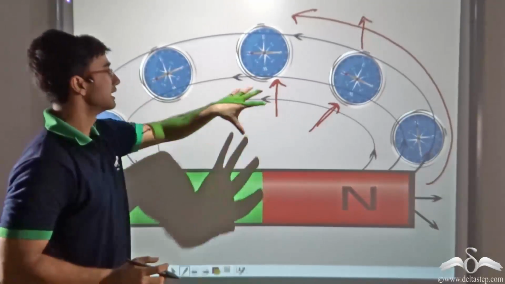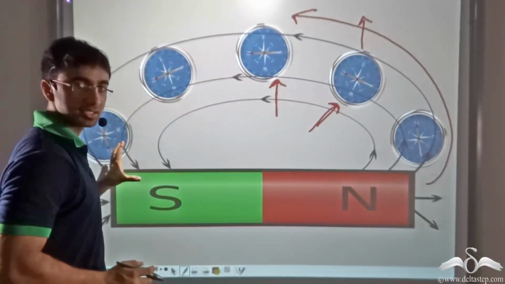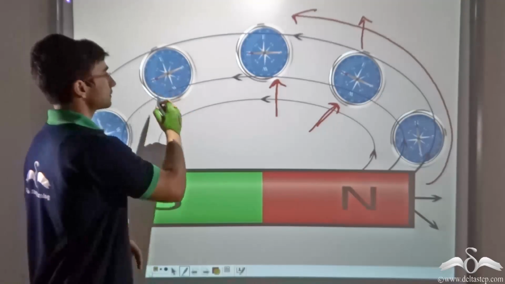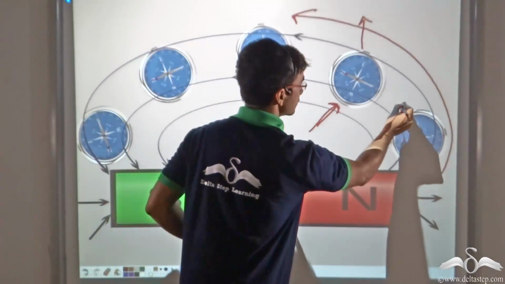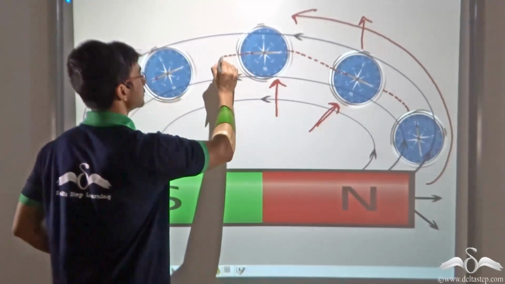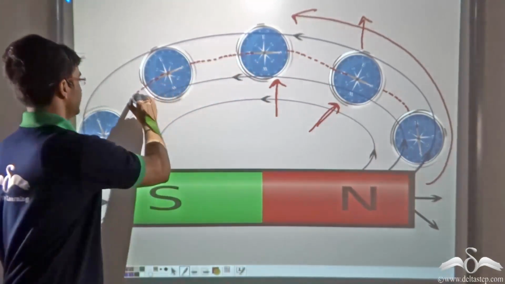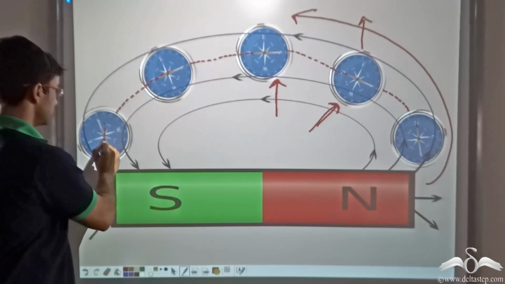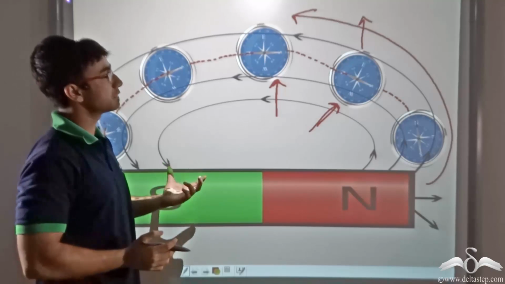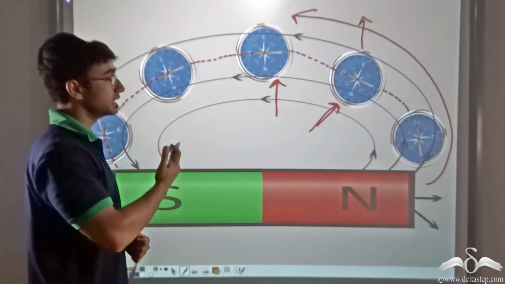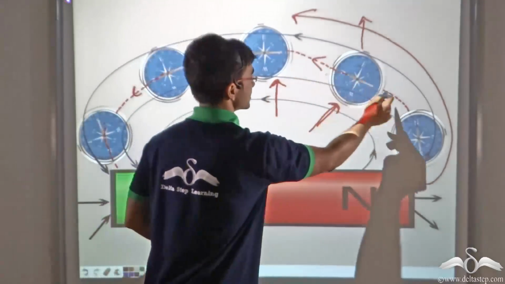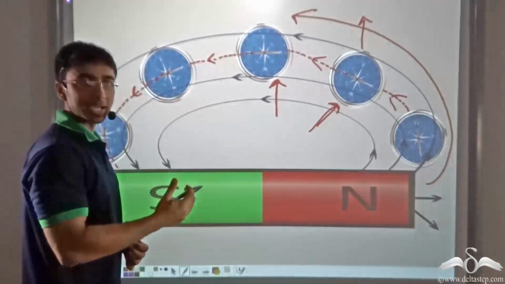So in this way, if we place the needle, that is the compass, at various points, we will find that the direction as pointed out by the magnetic needle gives us the direction of the magnetic field. So this is how, with the help of this very simple experiment, we are able to plot or map the magnetic field lines around any given magnet.